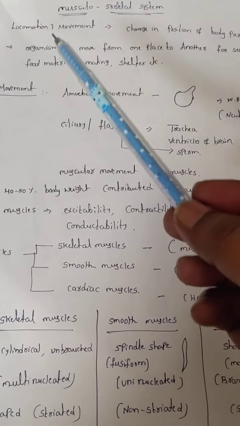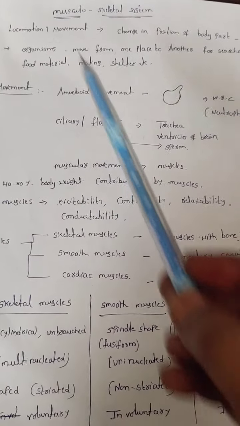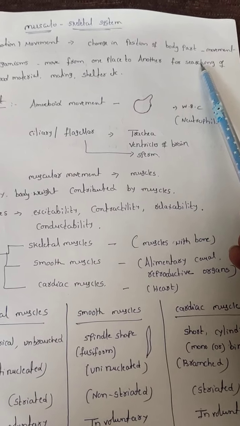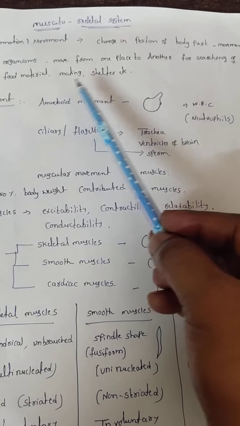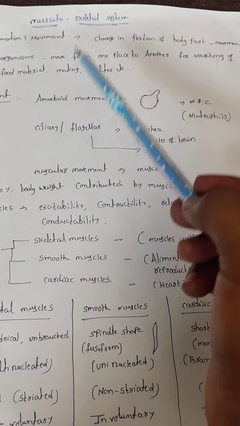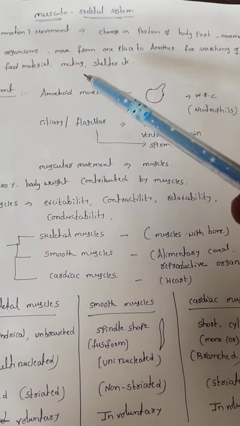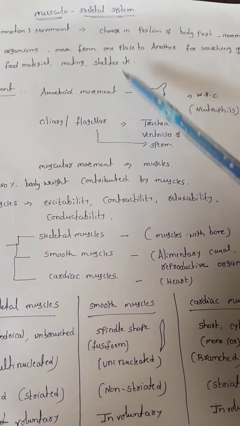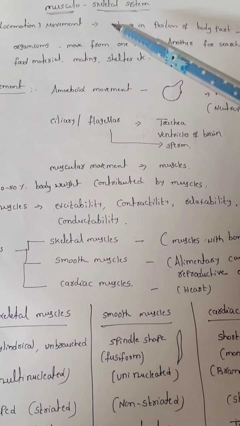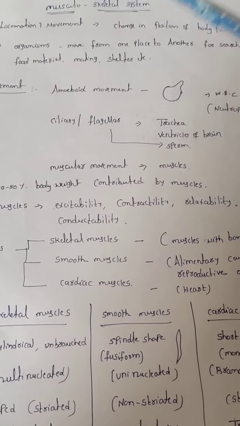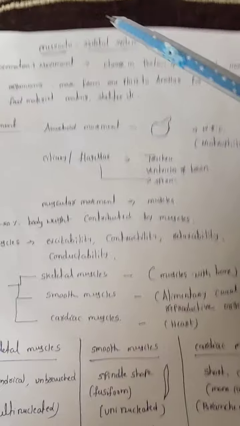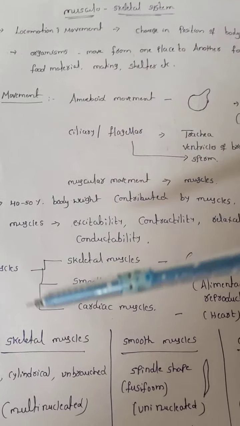And what is meant by locomotion? Locomotion means the organism moves from one place to another place for searching for food materials and for mating. It means sexual participation, and also for shelter and remaining activities. If the organism moves from one place to another place, that is called locomotion. That's why all movements are not locomotion, but all locomotions are movement. Keep in mind. Okay, now here there are different types of movements present.